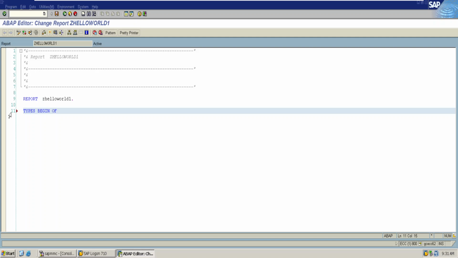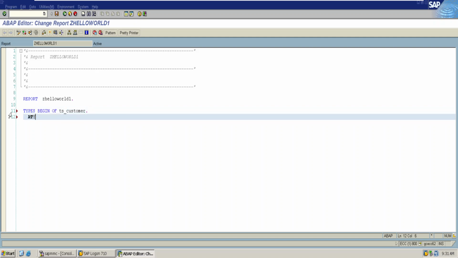BEGIN OF represents the start of a structure: BEGIN OF and the structure name. In general, we represent the name of a structure with the starting letters ts_ and the name of the structure, customer. As this is the end of a statement, we end with a period.